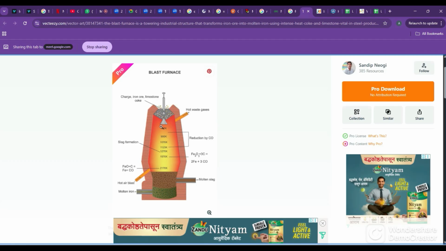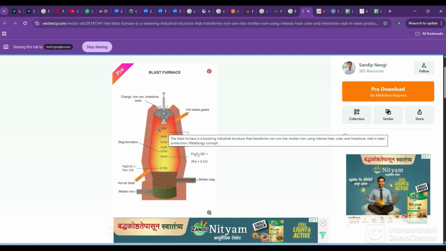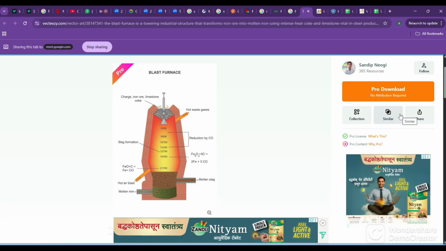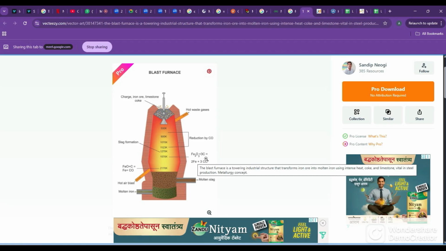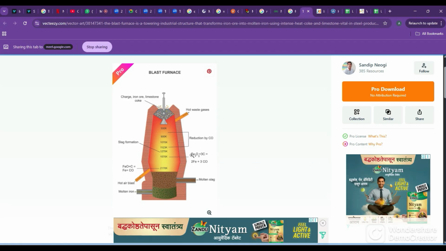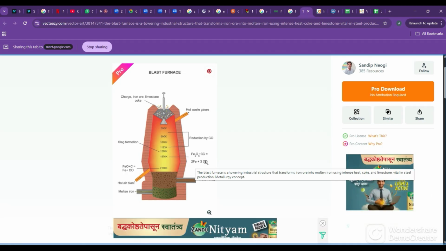Hoppers will be there, and through that they will go into the blast furnace. Different temperatures will be maintained here: the top part will be around 500, and as it goes below, the temperature goes on increasing. Four reactions take place as it is falling. I'll tell those reactions. In one reaction, Fe2O3 plus 3 carbon, that is coke, combine and molten iron will come. Iron will come in liquid state.